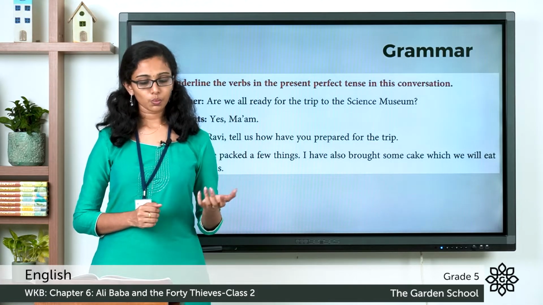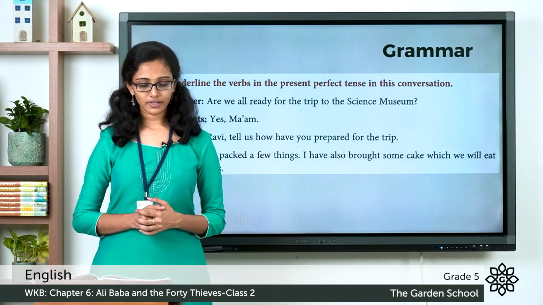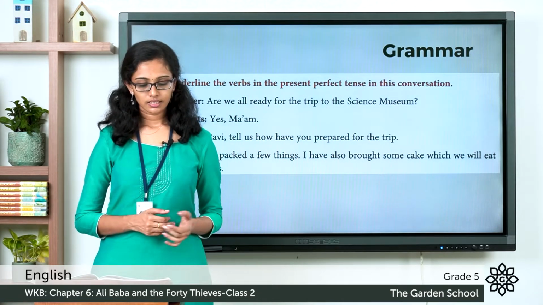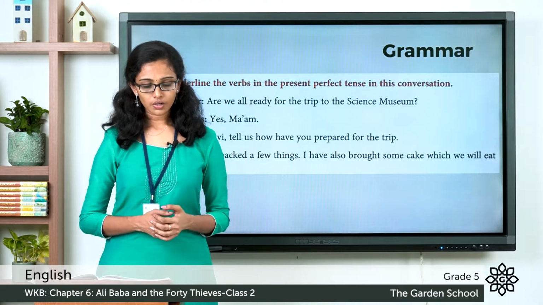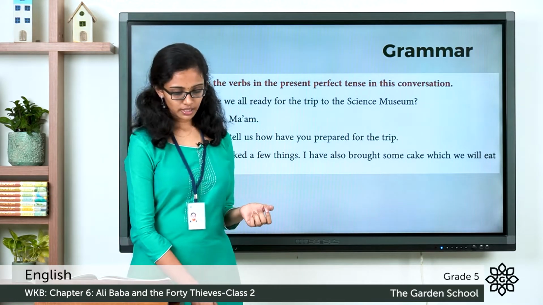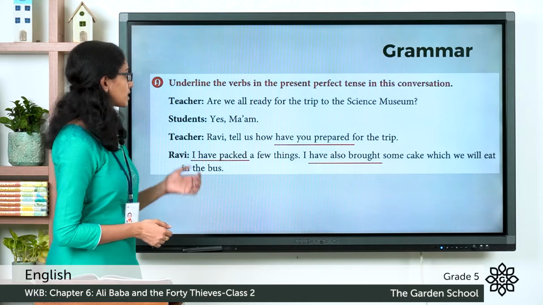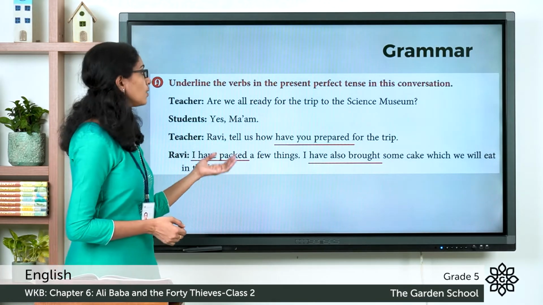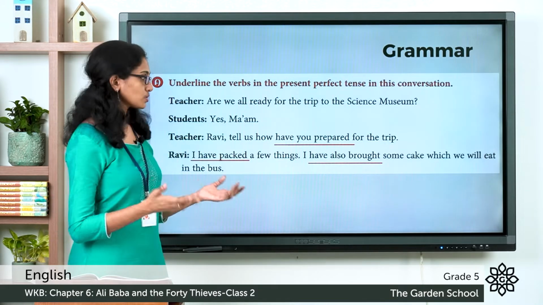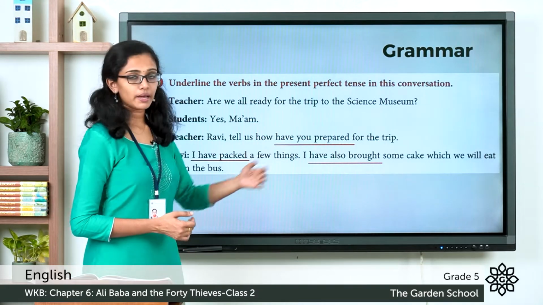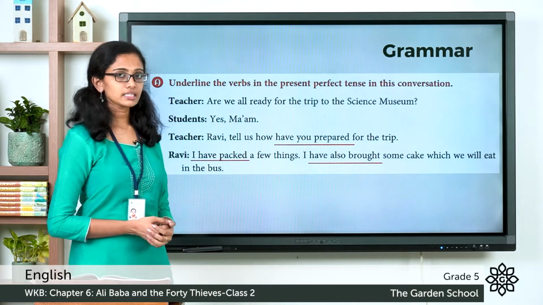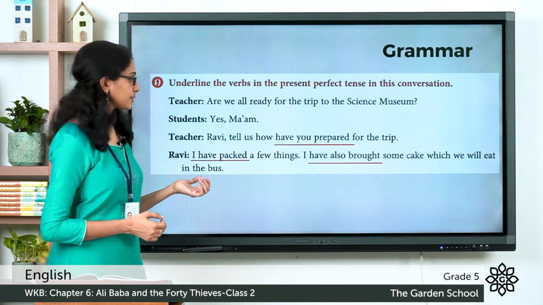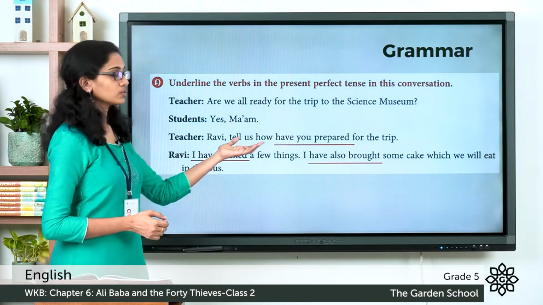Now let's see which are the words or the verbs given in present perfect tense in this conversation. So let's read the conversation together. The teacher says, "Are we all ready for the trip to the science museum?" And then the students say, "Yes, ma'am." Teacher, "Ravi, tell us, how have you prepared for the trip?" So see the verb prepare, have you prepared. So that is in present perfect tense. So I hope you have underlined that one. Now what Ravi replies, "I have packed a few things.